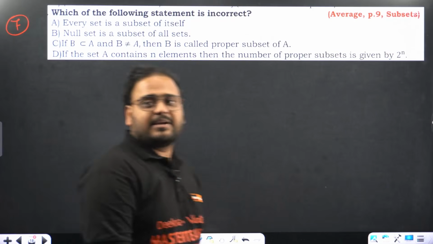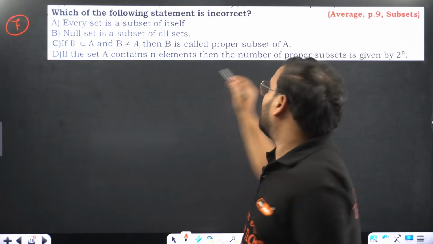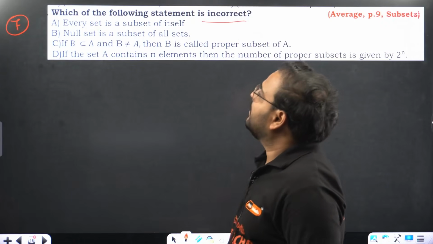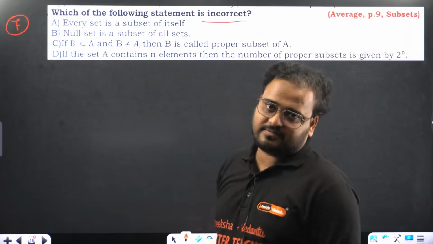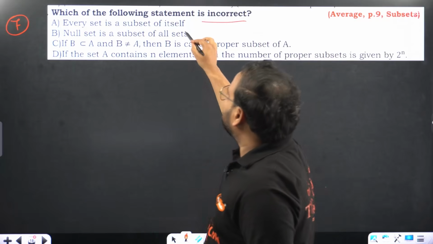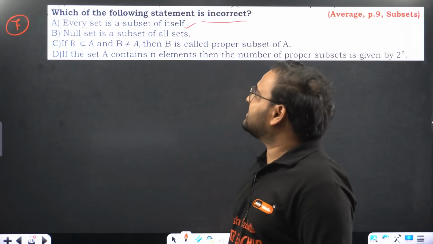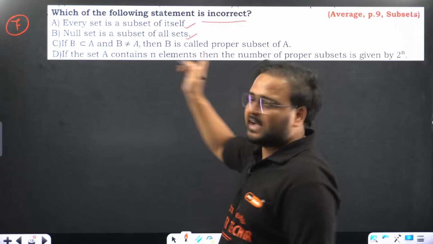Which of the following statements is incorrect? We're looking for the incorrect statement. Every set is a subset of itself. Correct, this is right, sir. Null set is a subset of all sets. Also right, sir, explained in the beginning only.